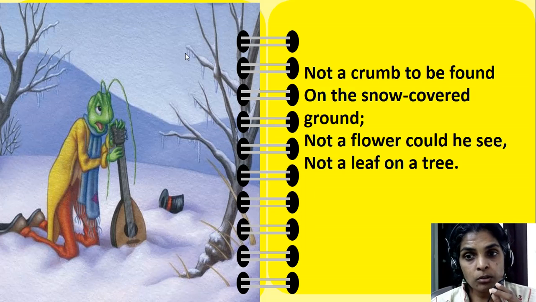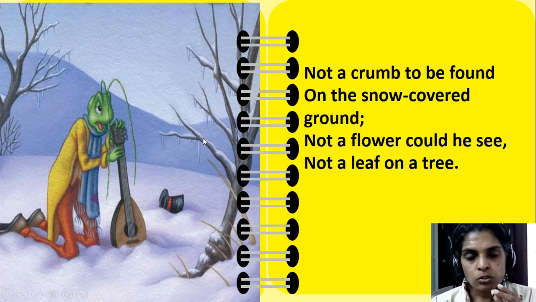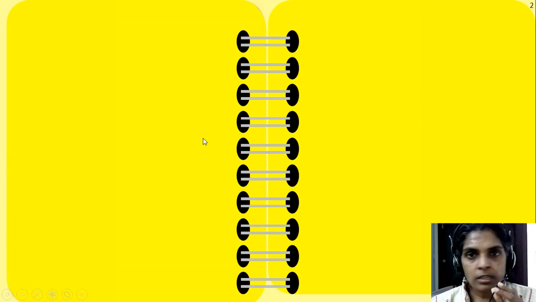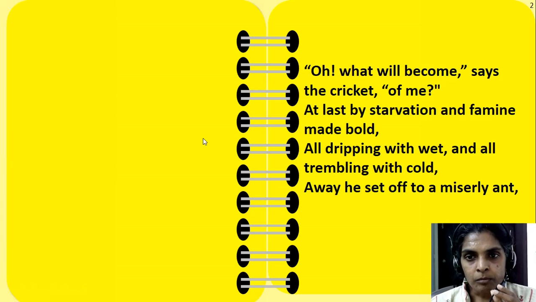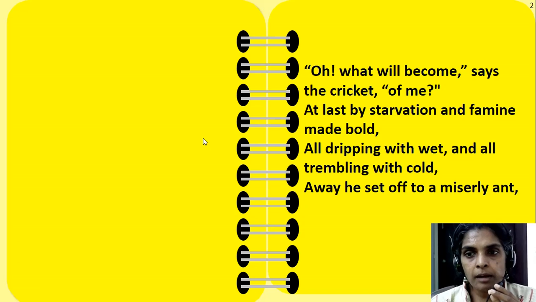So not a flower could he see, not a leaf on the tree, and not a crumb means not even one small piece of grain or food or bread he could find anywhere. See, the whole ground is covered with snow. So the cricket was not at all happy. Oh, what will become, says the cricket, of me?